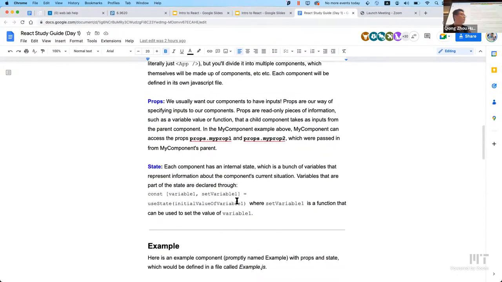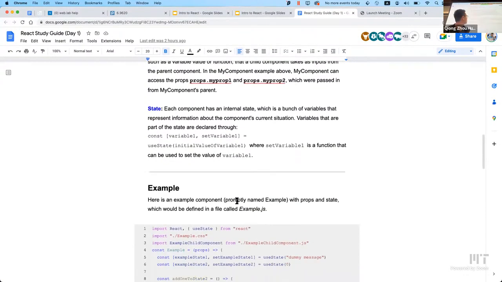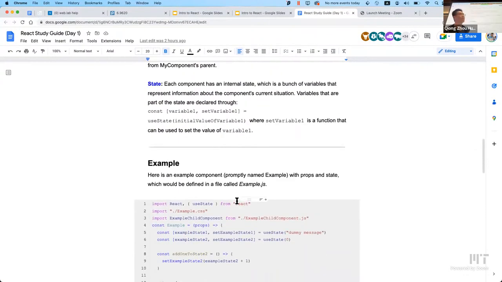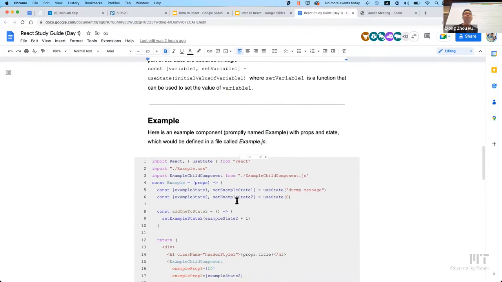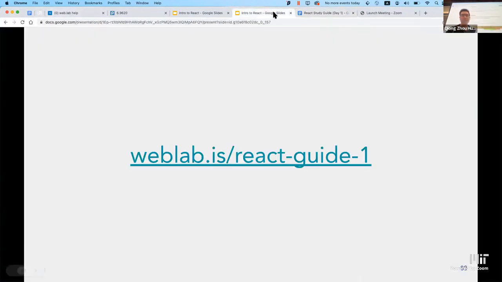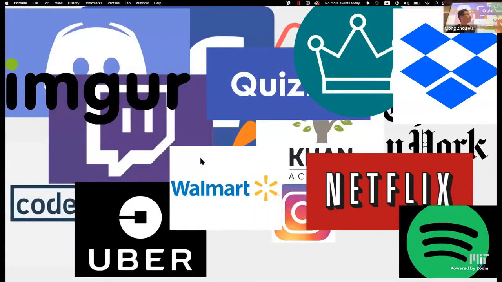Do you guys have any questions? All right. Yeah, so ask your questions at weblab.is/questions. And apparently these are all companies that were using React a few years ago, and now other people are using React, so React's really cool.